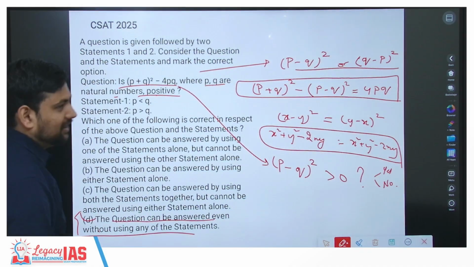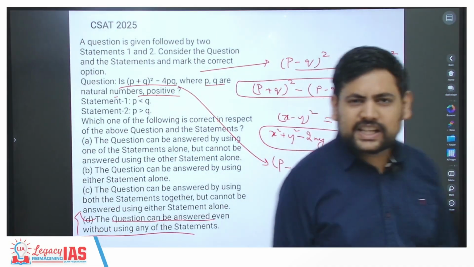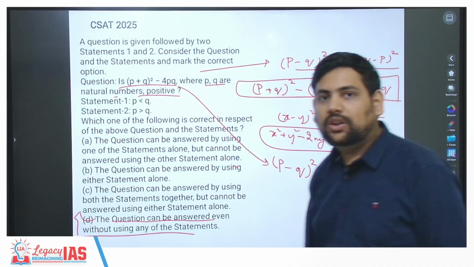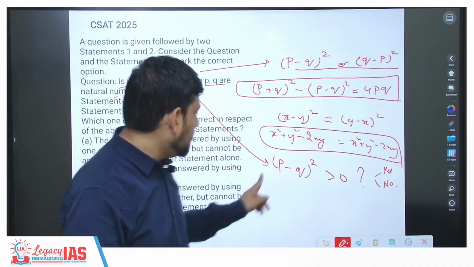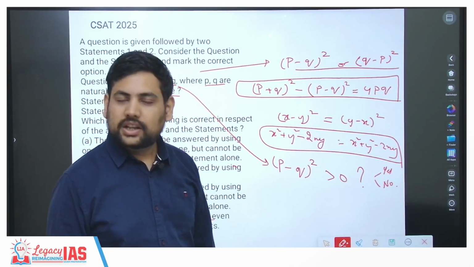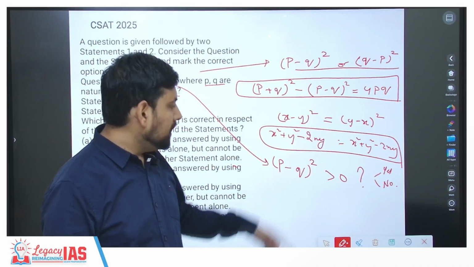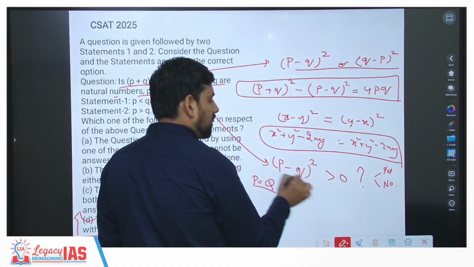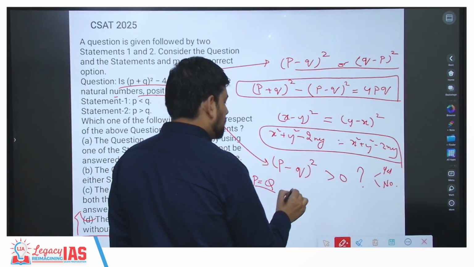Many students think that this is wrong. Why is this wrong? Because it is asking you, is this positive? Now, there is always one possibility that P and Q are equal. It is not given they are distinct. If P and Q become equal, P is equal to Q, then this becomes what? P minus Q whole square is equal to 0.